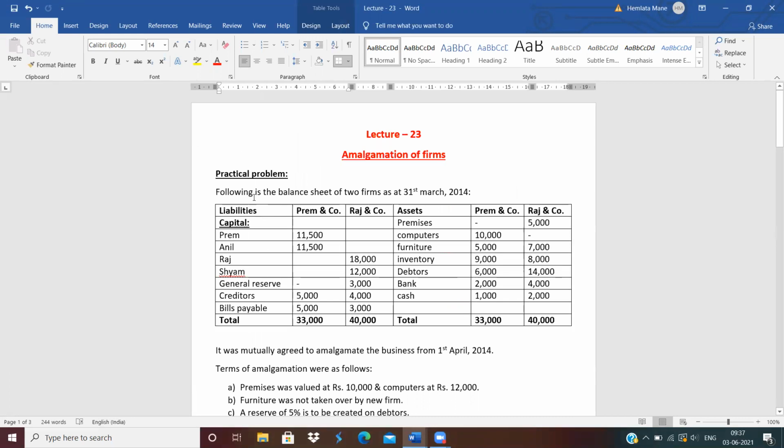Okay, now see the question. Following is the balance sheet of two firms as at 31st March 2014. Liabilities are given: Prem, Anil, Raj, Sham, general reserve, creditors and bills payable. Prem's company and Raj company's balance sheet is given. Assets are given for both companies.